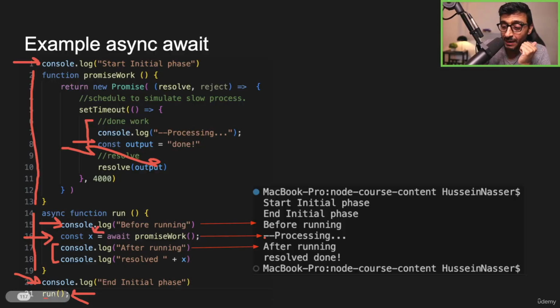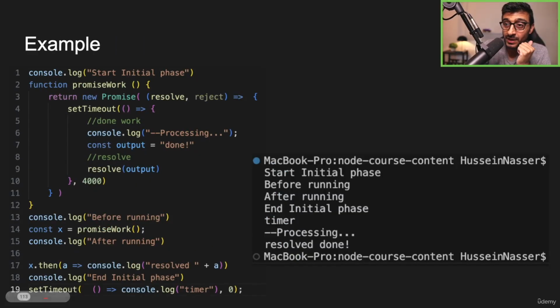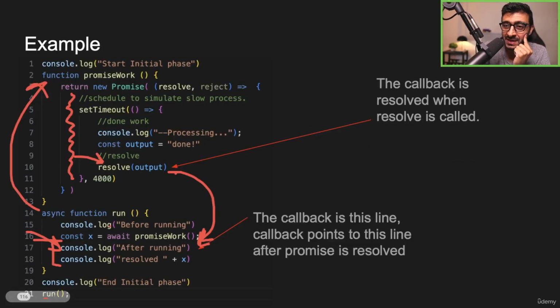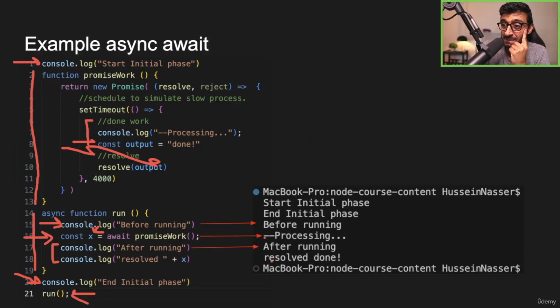Unlike the old example, where we got the promise object here. This is not a value, this is the object that is called the promise, right? Here we're getting the value. That is the promise, the value. This is done. And then here, once I'm getting done, I unblock this. And what do we get then? After running, and then we resolve it. And that's what we get. After running, resolve done. So it gives you the feeling of synchronicity.